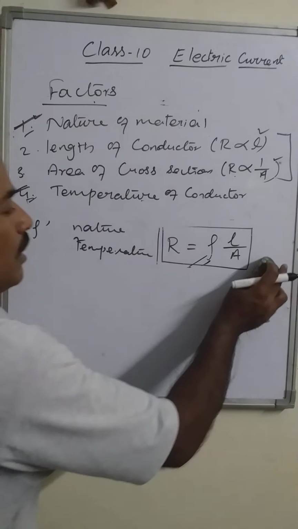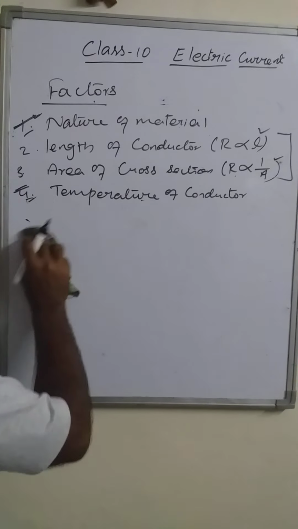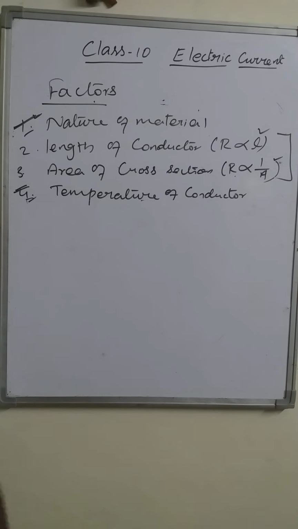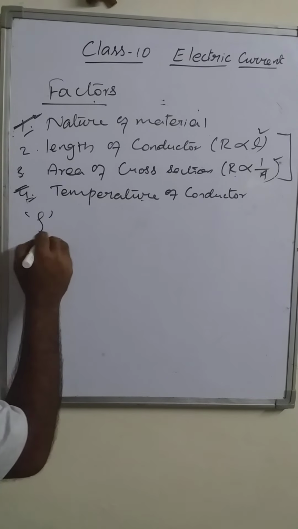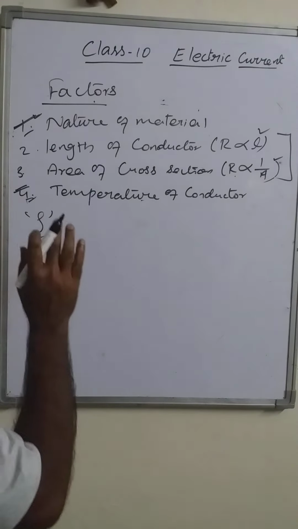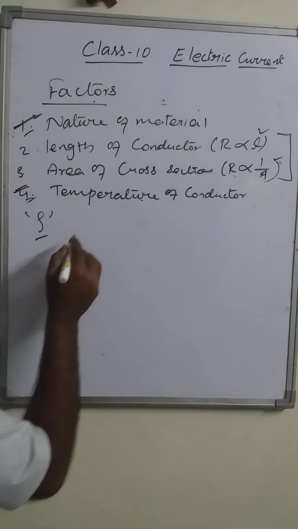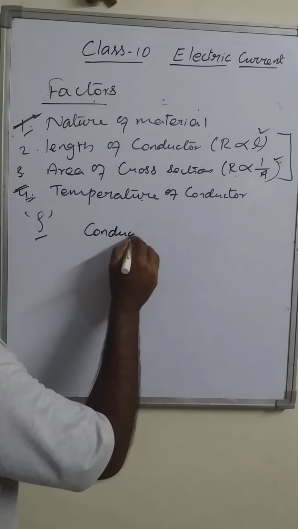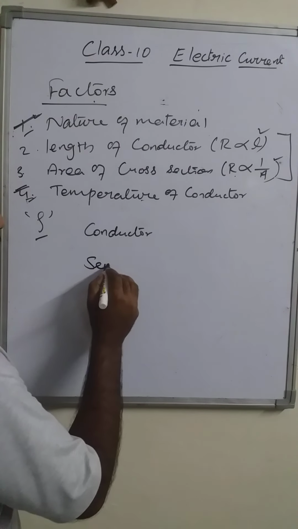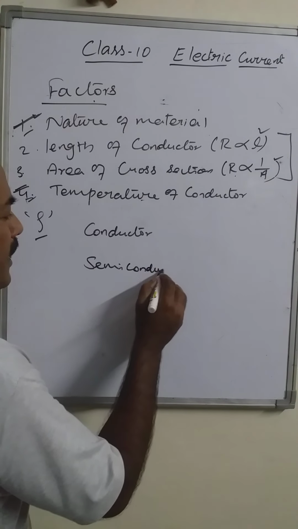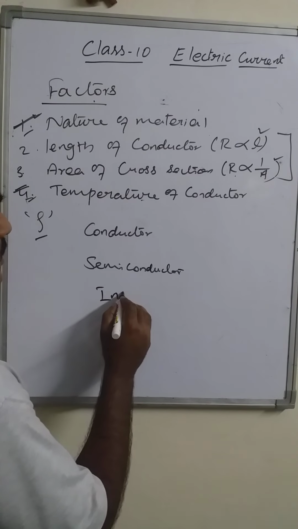Now we classified the materials as conductors, insulators, and one more classification is also there. Any material can be categorized in terms of electricity on the basis of resistivity only. On the basis of resistivity only, here we are going to classify the materials as conductors, semiconductors, and insulators.